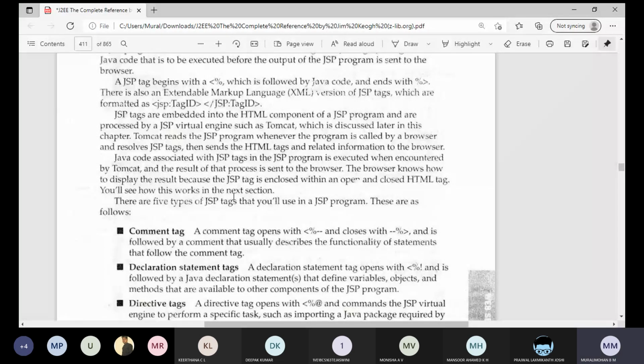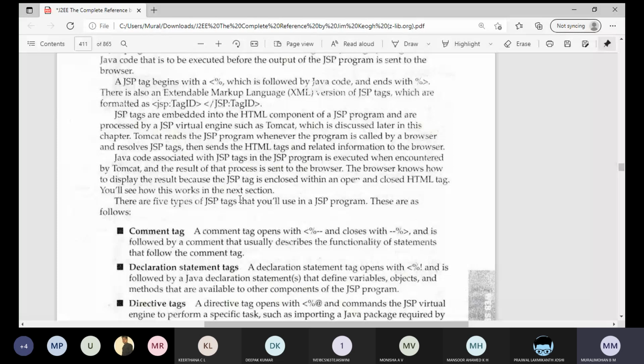In the future, if you become Java programmers, always remember: presentation logic inside the JSP page, and business logic inside the servlet page.